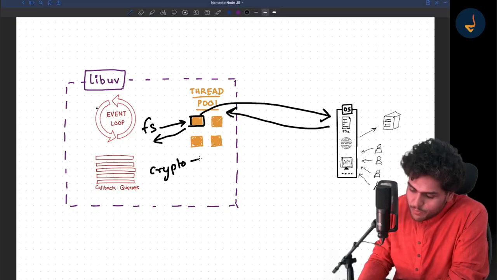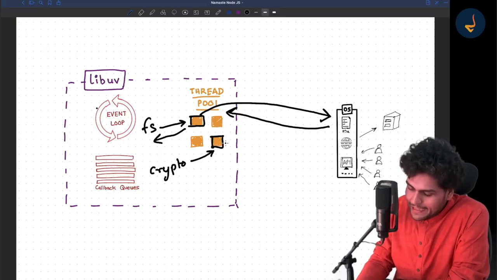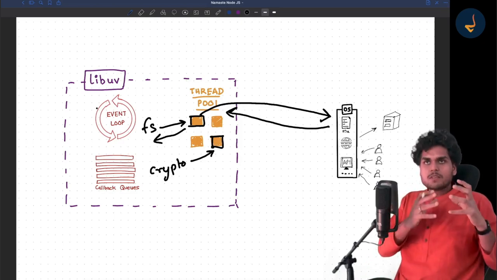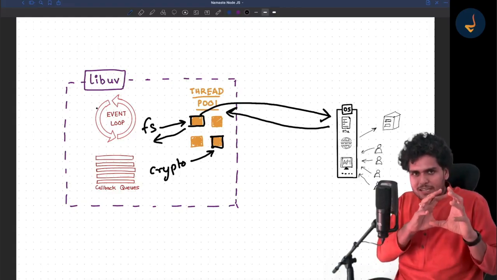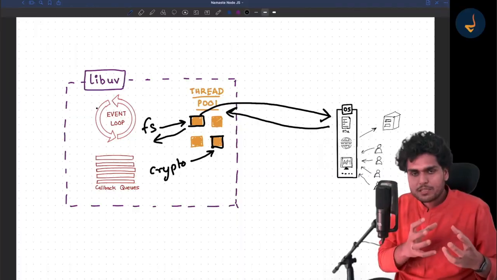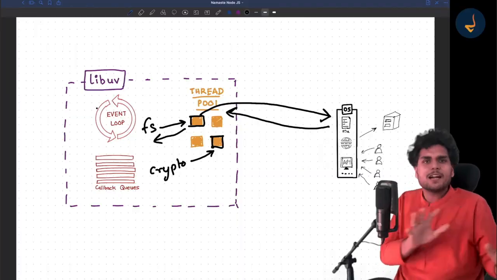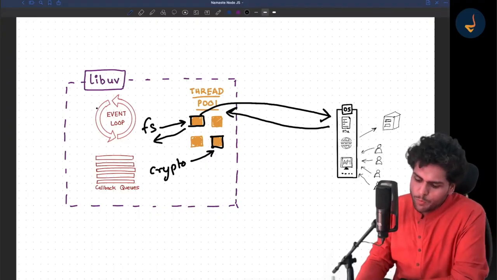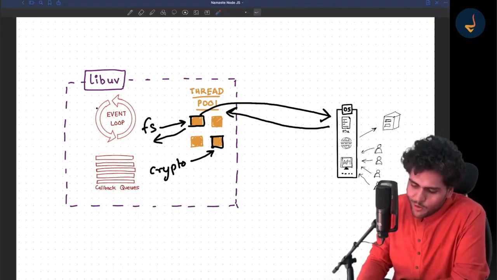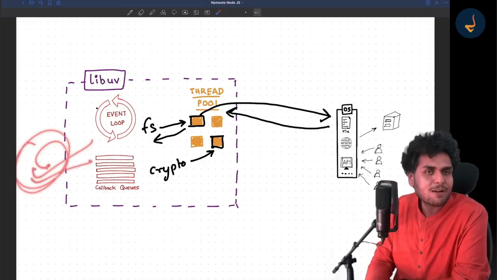This crypto will again go to the thread pool, occupy a thread, and run in that thread. What is a thread? You can assume it is a container where you can run some piece of code, and if you want to block the thread, block it, because blocking this thread will not block our main thread. Our main thread will be safe.